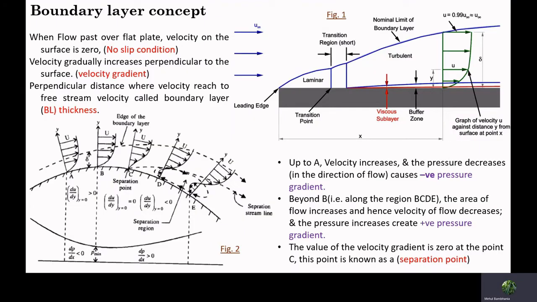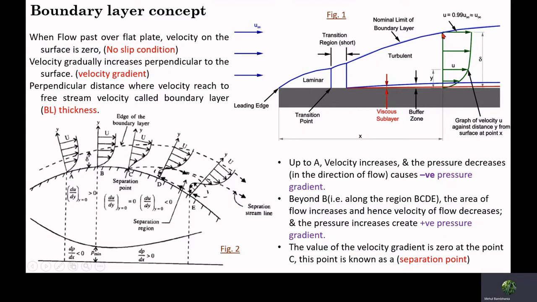Let us explore the boundary layer concept in fluid mechanics. When the fluid flows over a flat plate, it is found that in the vicinity of the surface, the velocity of that flow will be zero, which is referred to as a no slip condition. When you observe the velocity value perpendicular to the surface, it increases continuously and reaches a free stream value.